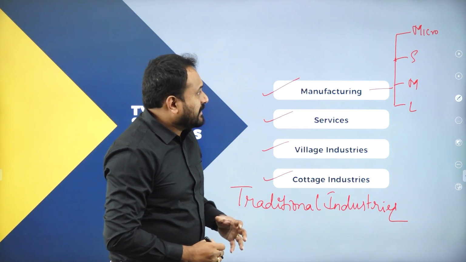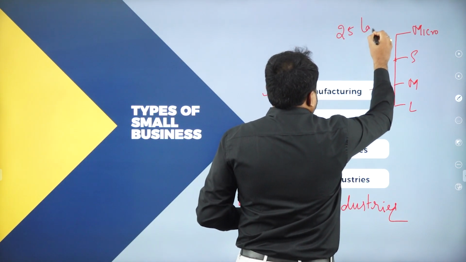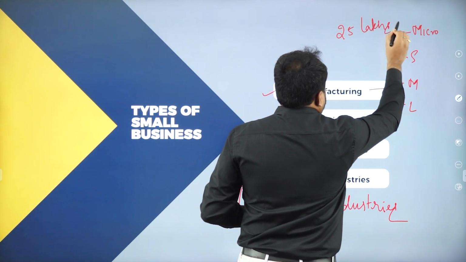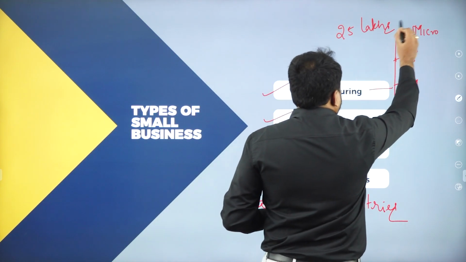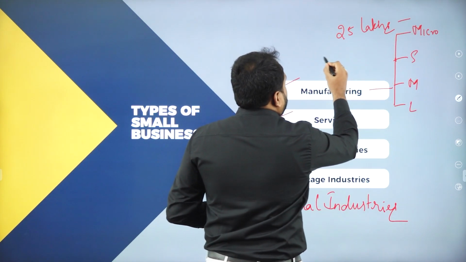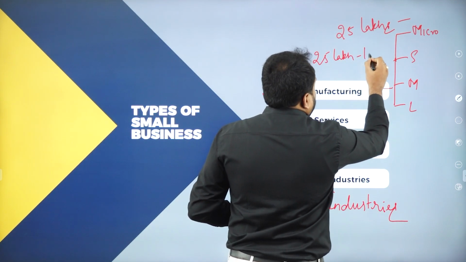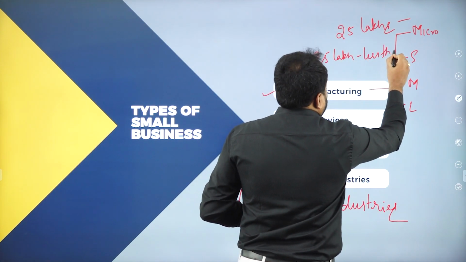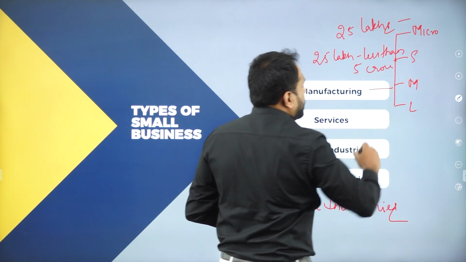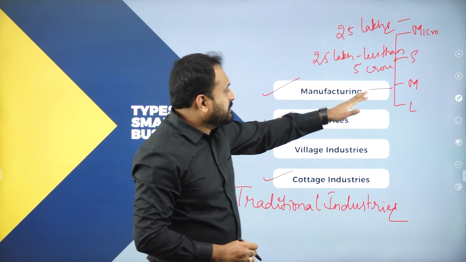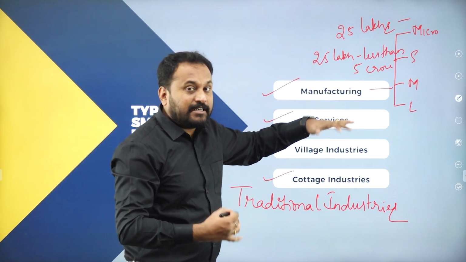Now micro, in the sense, the investment will not exceed 25 lakhs. It will come up to 25 lakhs too. Next is small, where it is more than 25 lakh and less than 5 crore. Next you have the medium. Now medium is more than 5 crore and less than 10 crore.